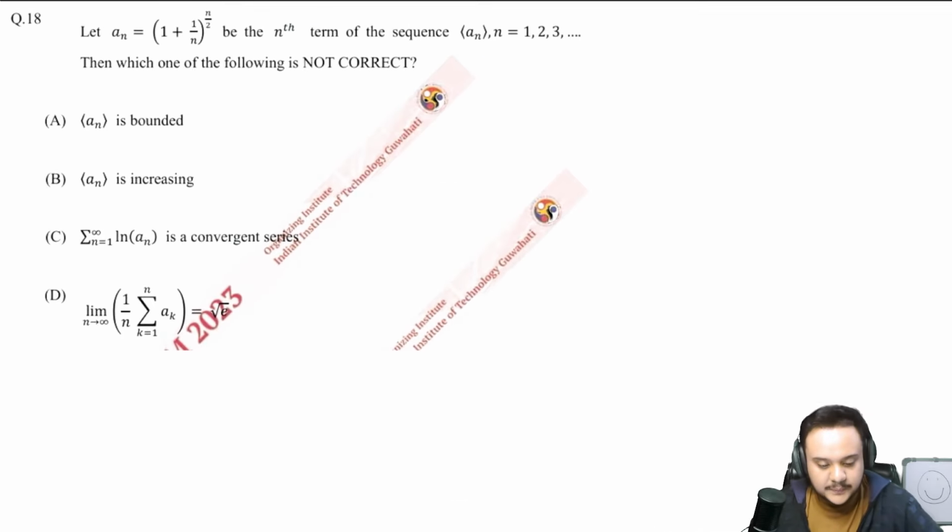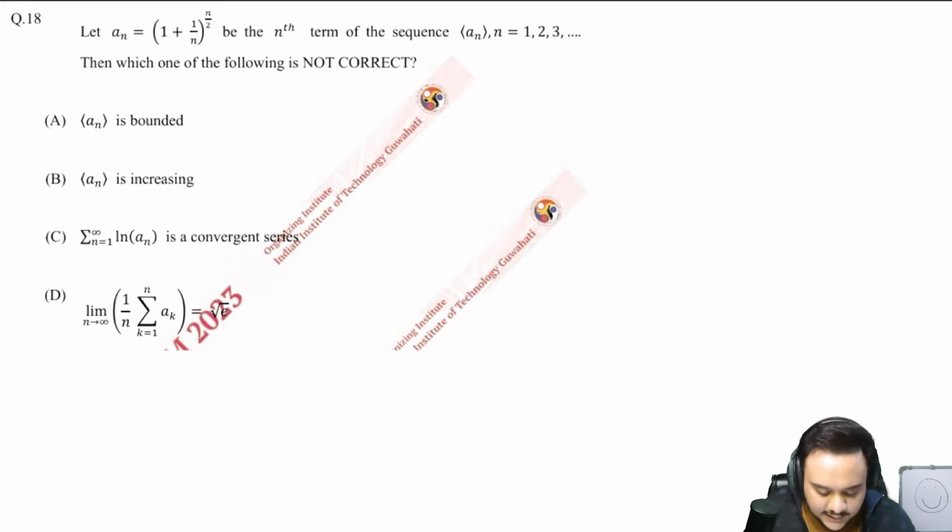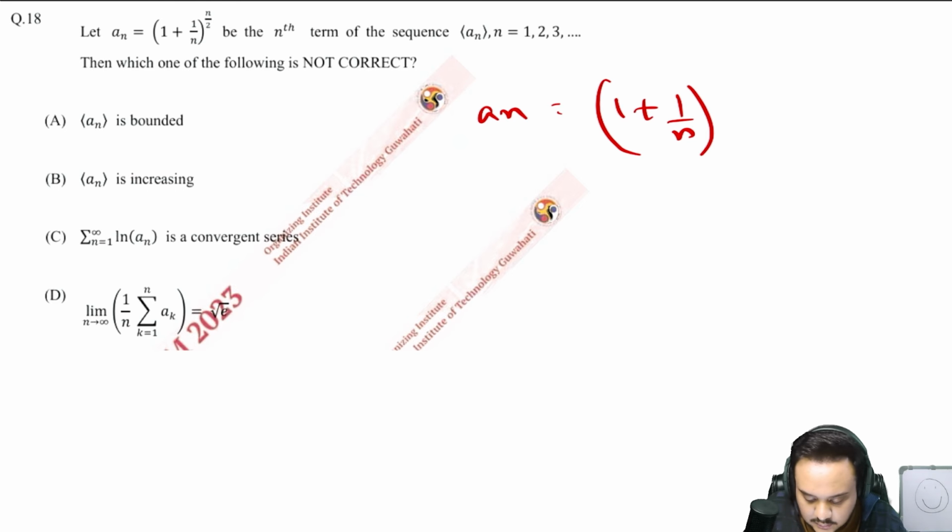Let us move on. The 18th one says that let a_n is equal to (1 plus 1 by n) whole to the power of n by 2 be the nth term of a sequence that you are given here. Then which of the following is not correct? So you have a bunch of options. First of all, let us just simplify this further. You are given that a_n is equal to (1 plus 1 by n) whole to the power n by 2.